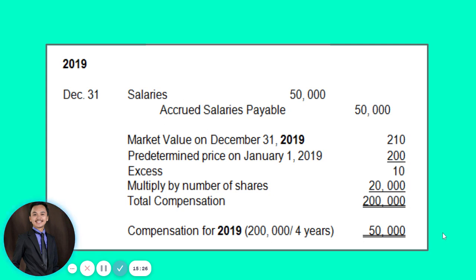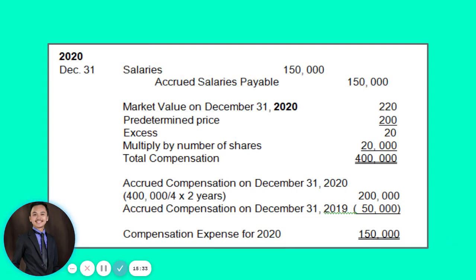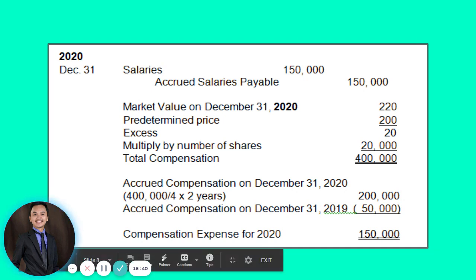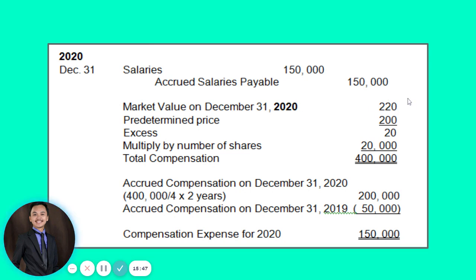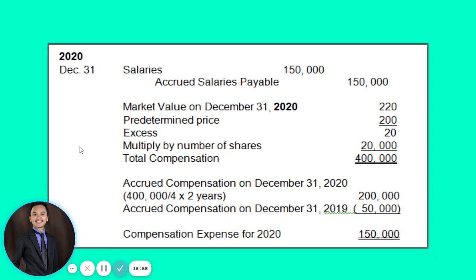All right? So this time let's proceed to 2020. If you have noticed, the market value of your shares from December 31, 2019 of 210 has jumped to 220 pesos. So there is an increase in the market value of our shares on December 31, 2020.